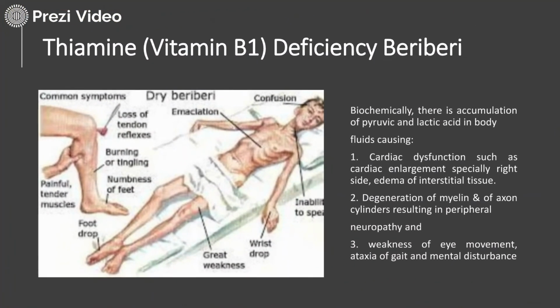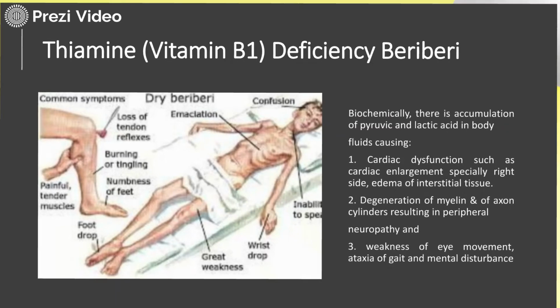Deficiencies of different vitamins also result in deficiency disorders. This is specifically the case for vitamin B1 deficiency, which results in beriberi. There is accumulation of pyruvic acid and lactic acid in the body fluids, which causes cardiac dysfunction, degeneration of myelin, of axon cylinders, neuropathy, weakness of eye movements. You can see a number of effects are there because of this disorder.